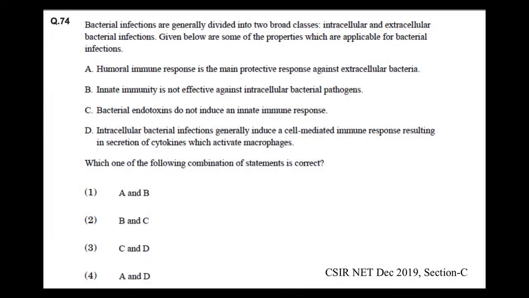Today we have a question from section C of CSIR NET December 2019 paper. Bacterial infections are generally divided into two broad classes, intracellular and extracellular bacterial infections. Given below are some of the properties which are applicable for bacterial infections. So there are four statements, and the question asked here is which one of the following combination of statements is correct? So let us go through each of these statements one by one and figure out if they are correct or incorrect.